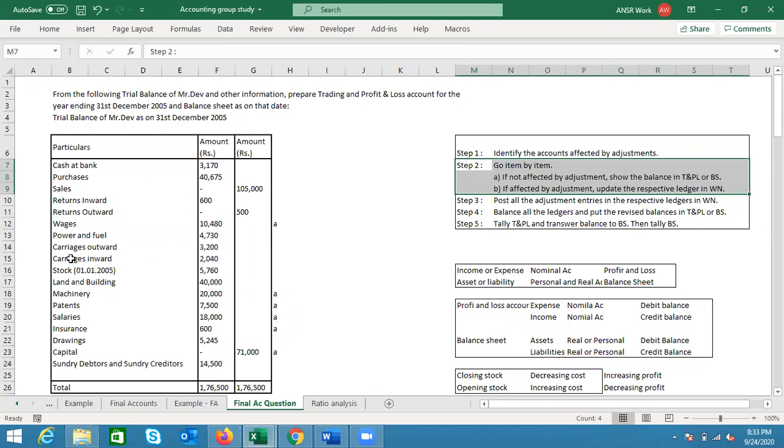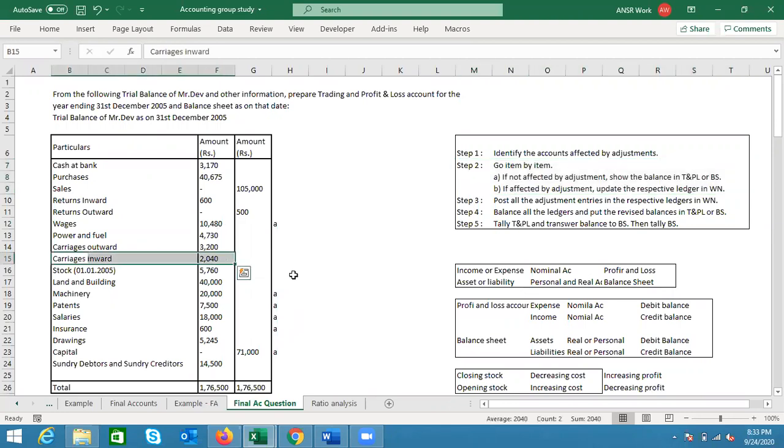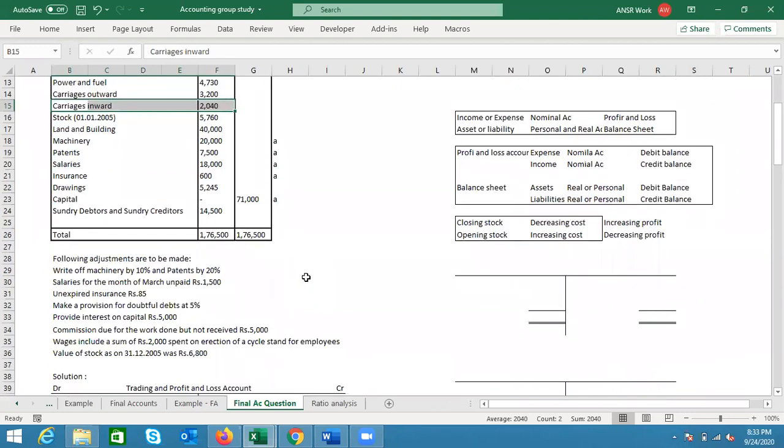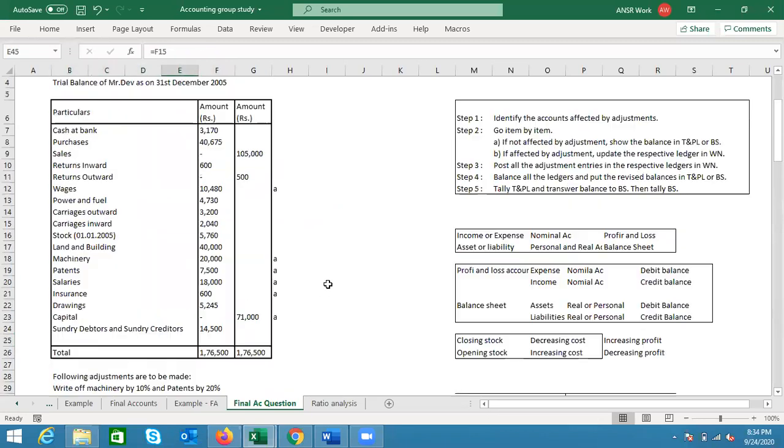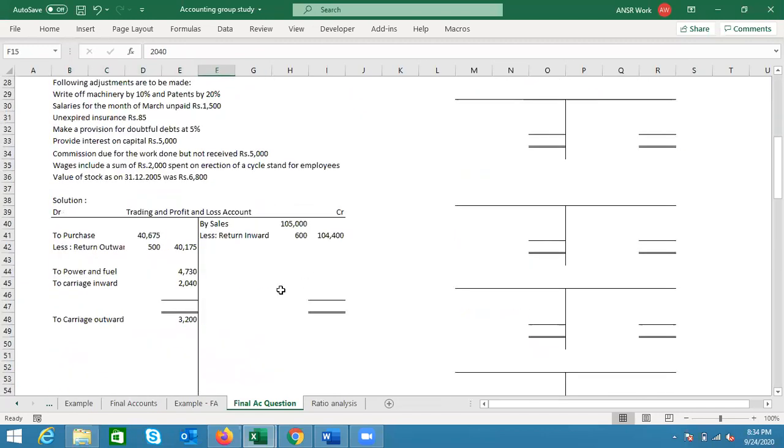Now, let's move forward to the next one. Carries inward in a similar way. What is it? Expense, income, or asset or liability? Expense. Perfect. Will it be posted in the trading account or profit and loss account? Think about it. Carries inward, purchases. Okay, it's trading account. Perfect. So here is carries inward, 2040. If you guys can see, 2040.